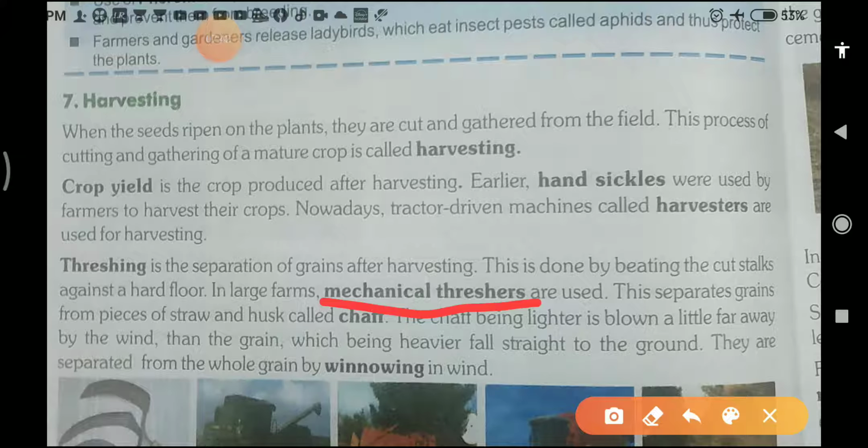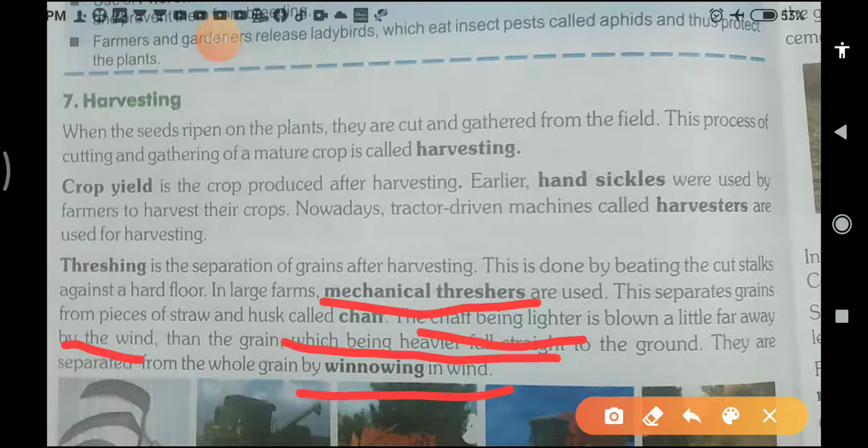Now, the chaff being lighter, I told you the chaff being lighter, or in Hindi we can use the word bhusi. Grains are separated from the stalk, and chaff is separated here. Grains are heavier than the chaff. The chaff, being lighter, is blown a little far away by the wind. Then the grains, which are heavier, fall onto the ground. They are separated from the whole grain by winnowing.